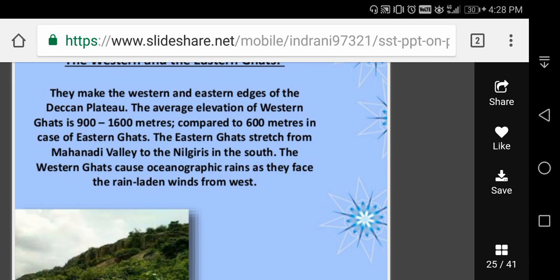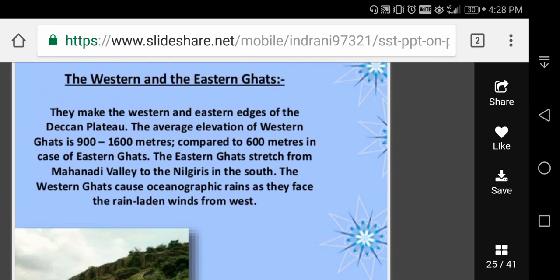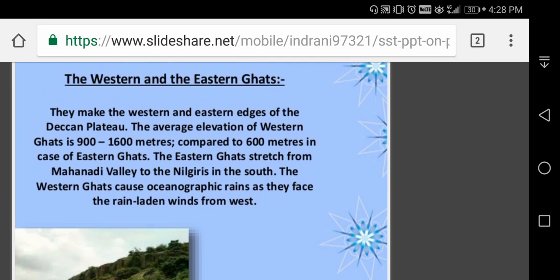They are Rajmahal, Mahadeo Hills, Maikal Range in Madhya Pradesh, Ajanta, and Satmala Hills in Maharashtra. The Deccan Plateau, shape I already told you, triangular, and flanked by Western Ghats in the west and Eastern Ghats in the east. All explanations I have given.